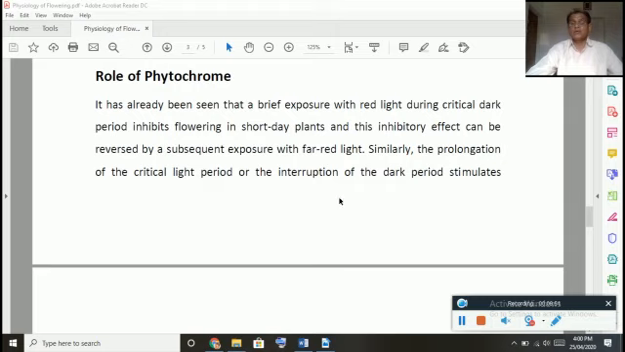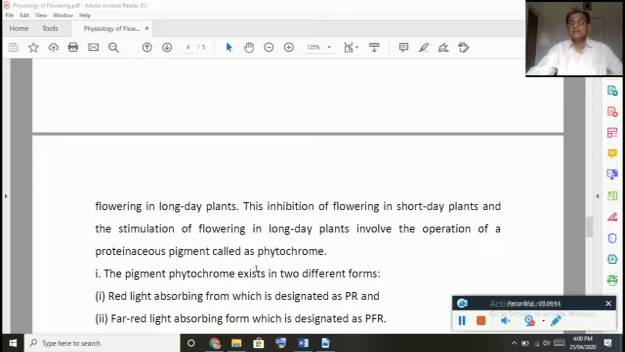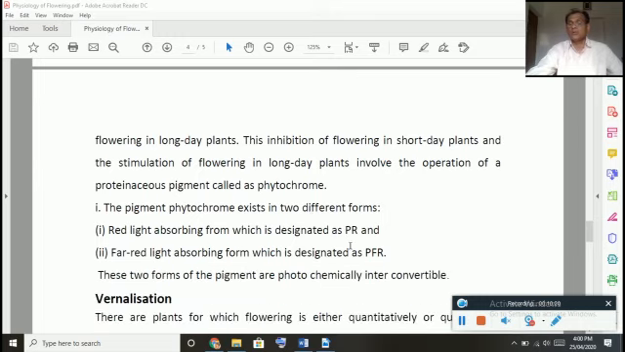Similarly, prolongation of the critical period or the interruption of the dark period stimulates flowering in long day plants. So this inhibition of flowering in short day plants and stimulation of flowering in long day plants involve the operation of this proteinaceous pigment, what I said, phytochrome. So the long day period for the long day plants and short day period for the short day plants is all controlled by this phytochrome.